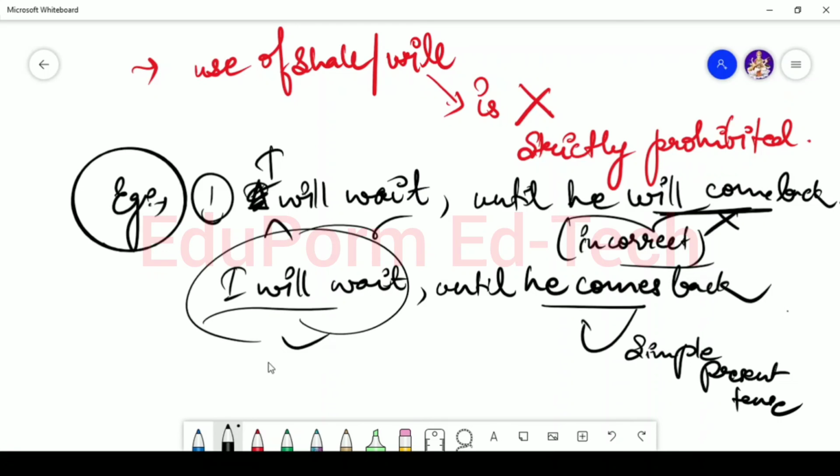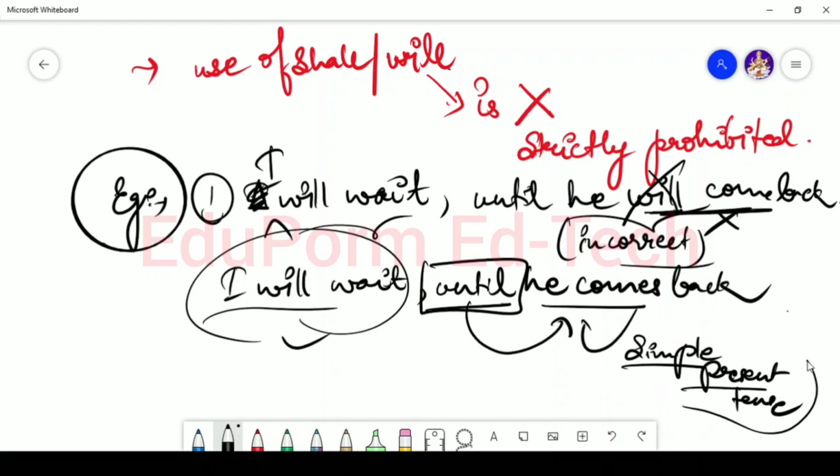And what's the catch here? You might get confused. Remember, I told that whenever the clause starts with the word until, or unless, or if, or as long as, or as soon as, in that case the use of will or shall is strictly prohibited. Instead, you will have to use simple present tense.